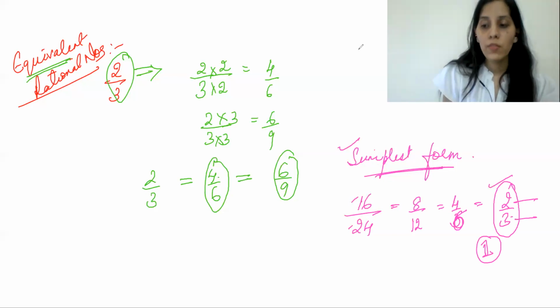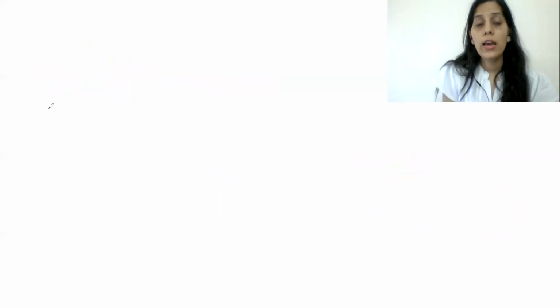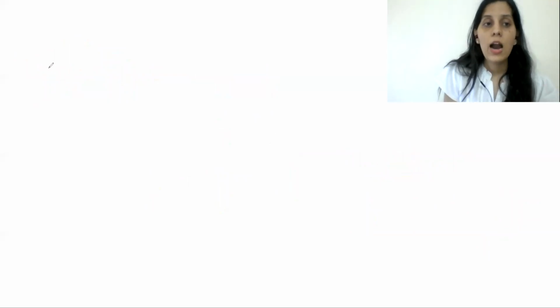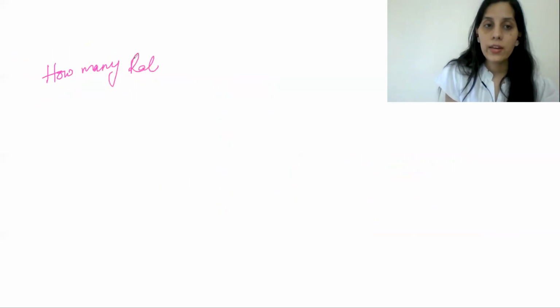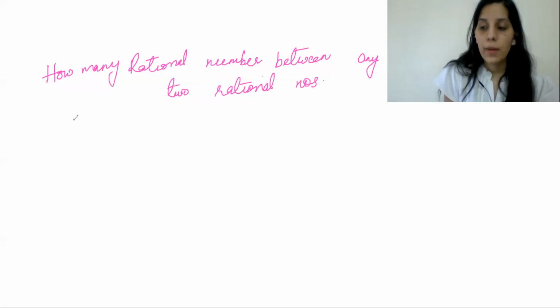Now moving forward, I'm going to help you understand how many rational numbers there are between any two rational numbers. So let us take an example of minus 4 by 5 and minus 2 by 3.